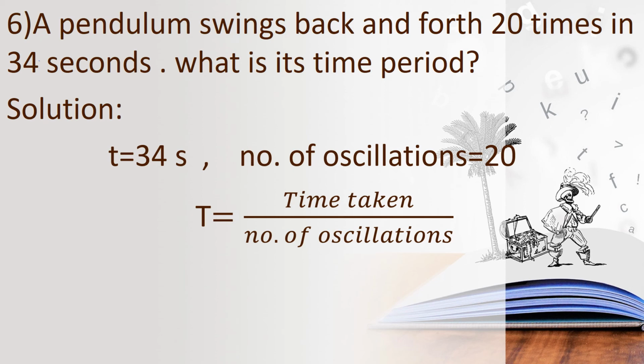Time taken is 34, is it? So 34 upon 20. So find the answer. Cancel it and find the answers. Try the problem fast.